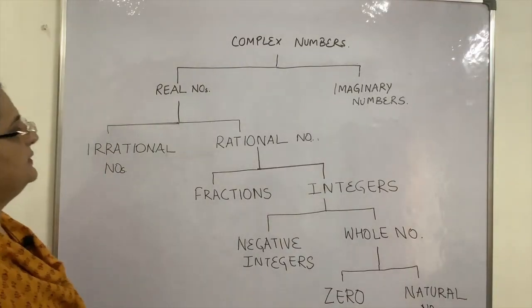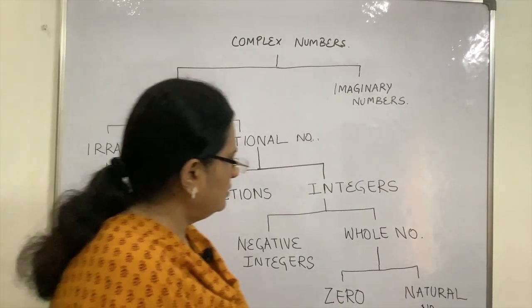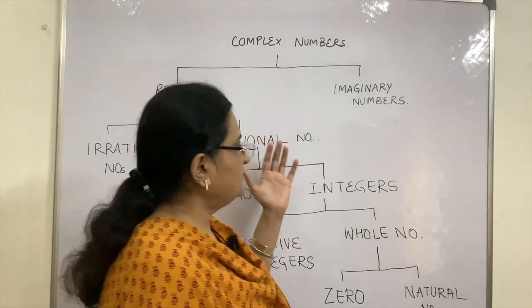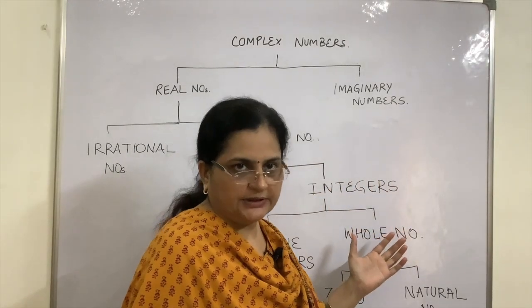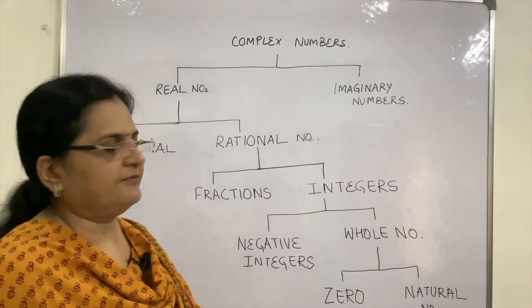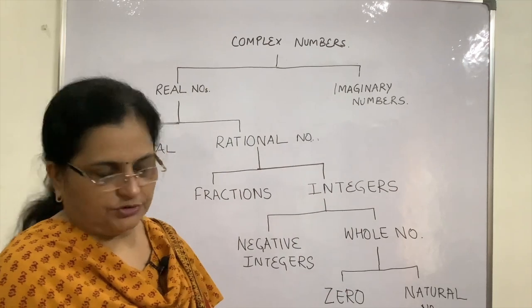So numbers, if I go from the bottom to the top, most of these numbers you have studied in your junior classes. You might be knowing about these also, but how they are related, I have tried to form a kind of flow chart for this.